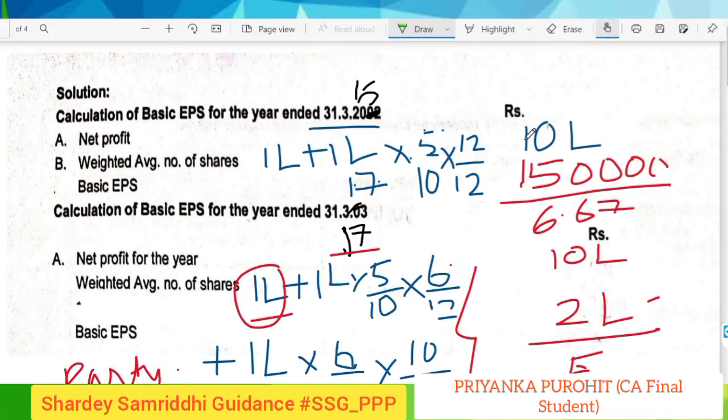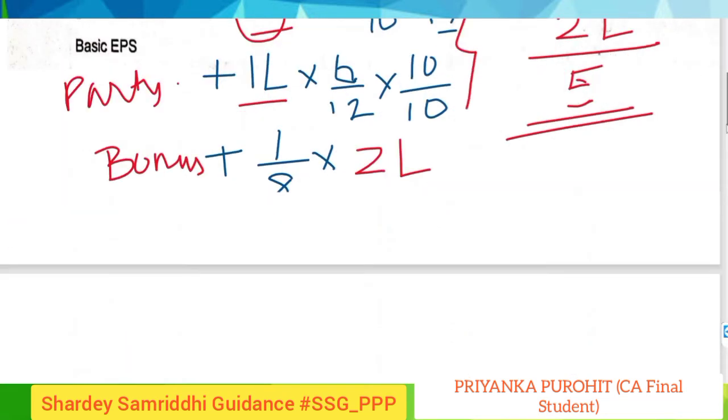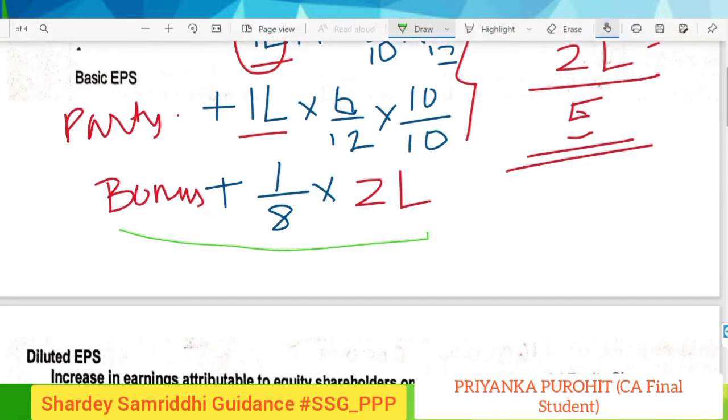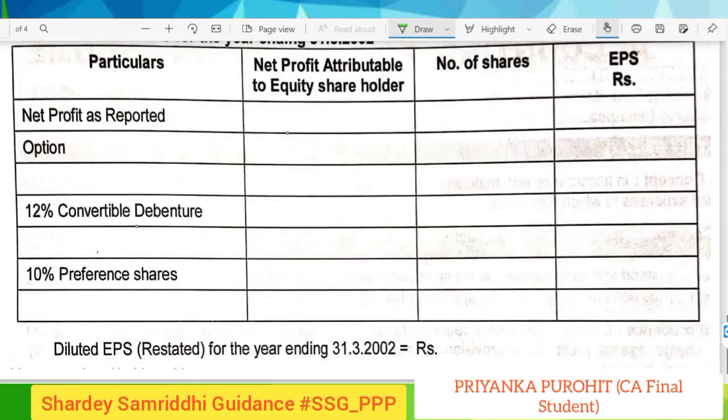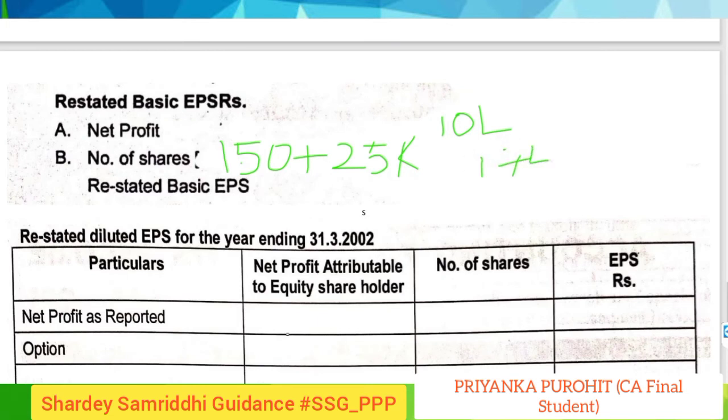In this case we have calculated this 1,50,000. In this we are just going to add the bonus shares, that is 1/8 into 2 lakhs, which will give us 25,000. Now we will add these both and get the number of shares, which will come to 1,75,000.